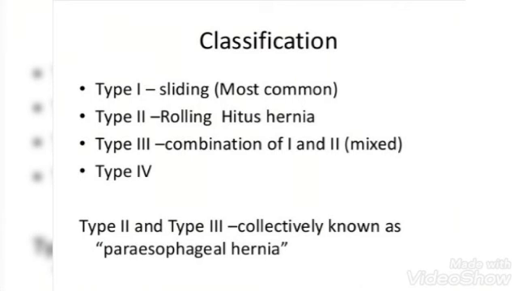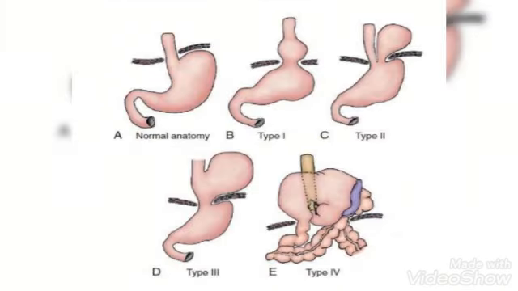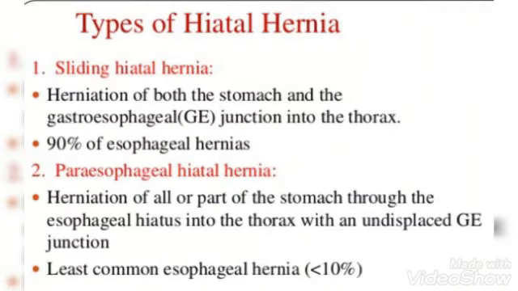Classification. This condition is classified into 4 categories. First is sliding hernia, second is rolling hiatus hernia, third is combination of 1st and 2nd, and fourth is combination of 2nd and 3rd. Collectively known as paraesophageal hernia. You can go through the diagrams of types.